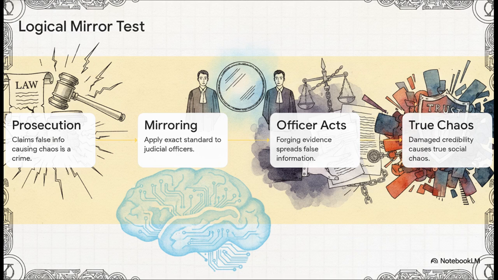Step 1. The prosecution standard states that creating false information that causes public chaos is a crime, right? Step 2. The author mirrors this exact standard back onto the judicial officers themselves. Step 3. The logic goes that if these officers forge evidence and issue false verdicts, well, they're the ones actively spreading false information. And finally, step 4. This specific abuse of power destroys judicial credibility, which is what causes true social chaos. It's an incredible piece of logic, using the state's own legal definitions against it.